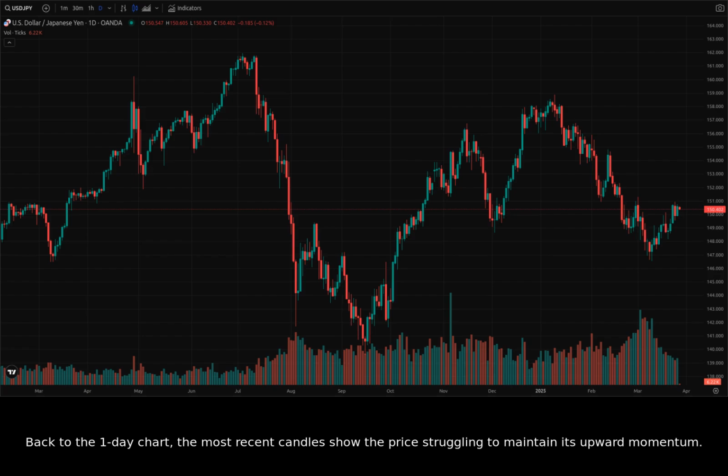Back to the one-day chart, the most recent candles show the price struggling to maintain its upward momentum. We see a red candle forming, and if the candle closes red, it could be a sign of a potential reversal. Key price levels to watch include resistance around 151.80 and support around